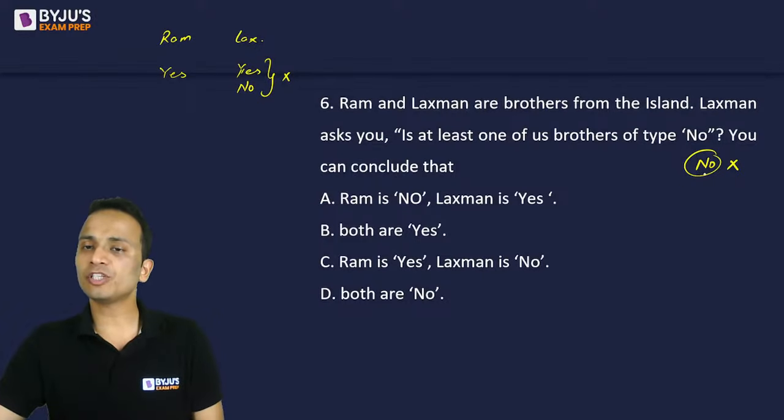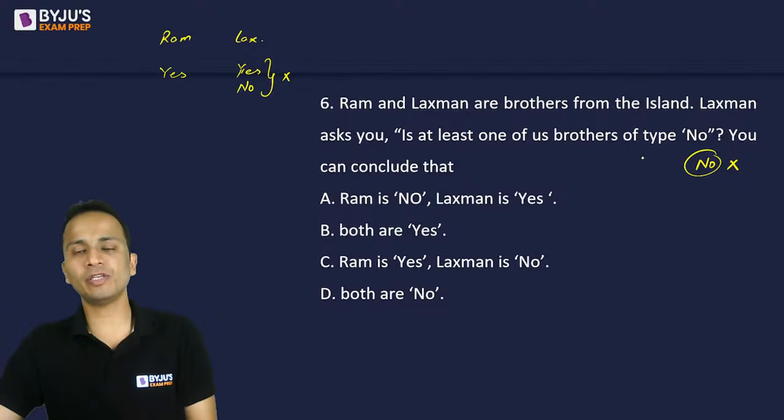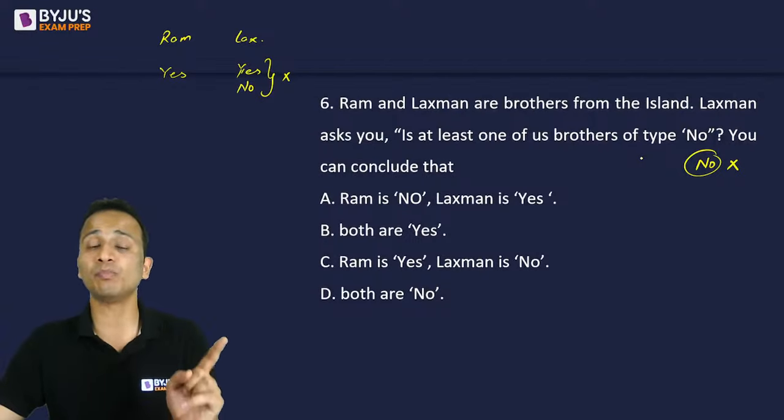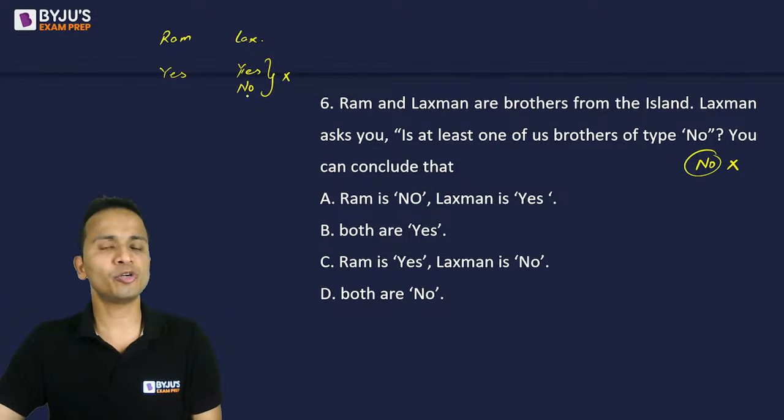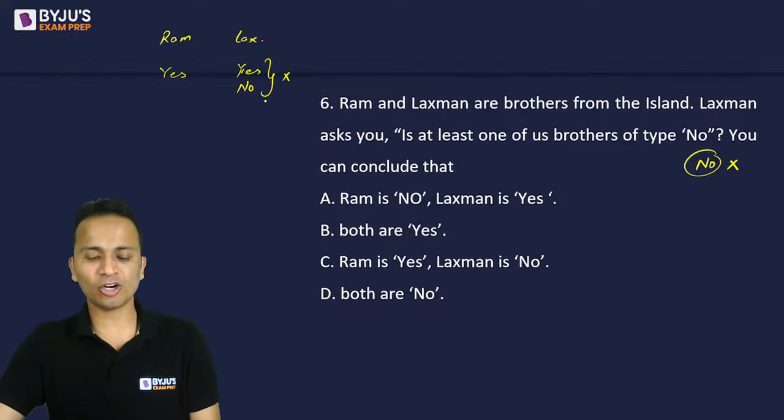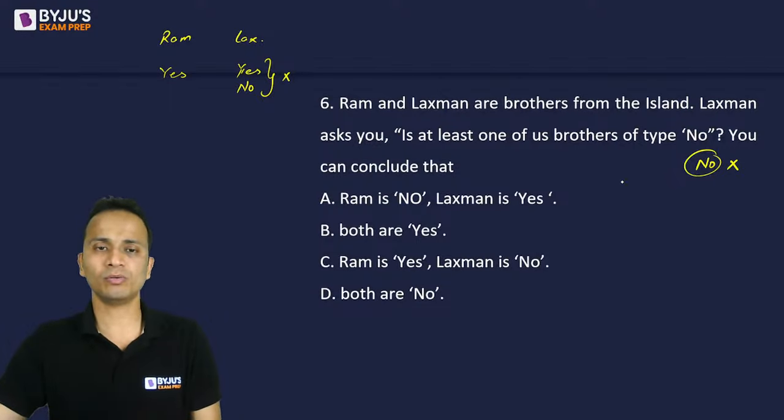So if the answer of this question is no, at least one of us brothers is of type no. So that means none of the brothers is of type no. That means both the brothers are of type yes. But the answer for this question is no, given by Lakshman. So Lakshman should be of type no, and a contradiction is there. So that is why the answer to this question cannot be no.